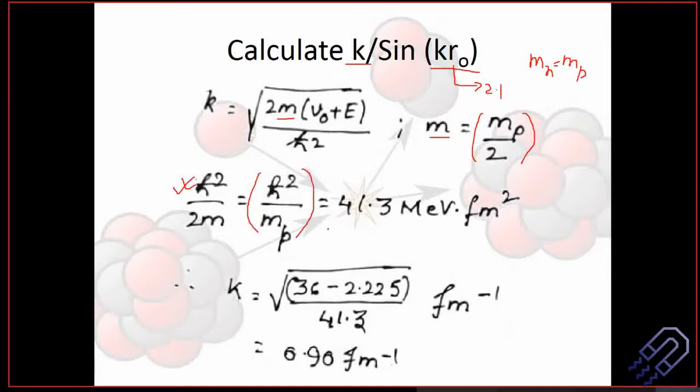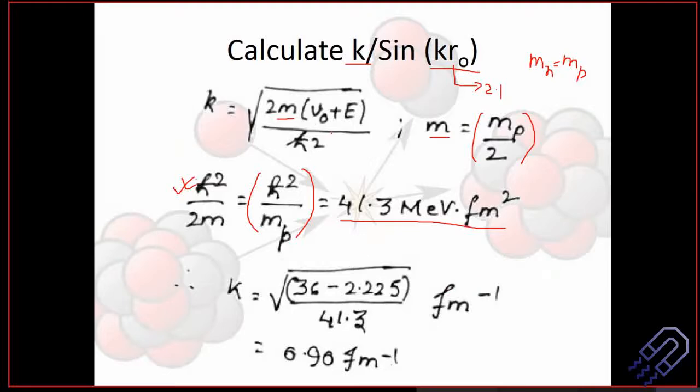If you put your values properly, in joule second, and Mp also, you convert it into units of joule. I think we have already done it: 1 u is equal to the value in kg. You just replace it with kg, and then you can do your calculations. Then if you convert it to MeV, you will definitely get the answer to be 41.3 MeV femtometer square. I'm just keeping it as Fermi square for the simple reason of the final result. So you can keep it in that term.